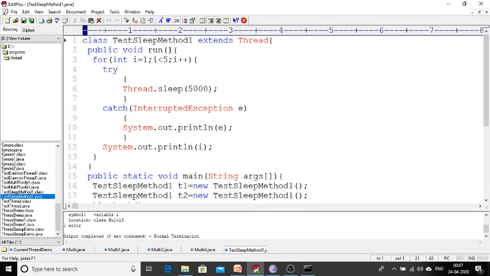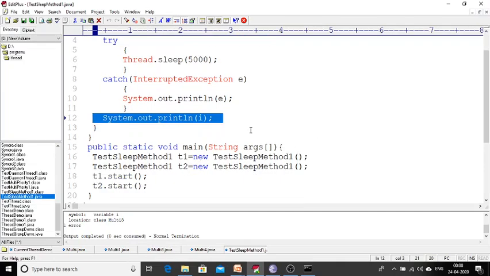In the same program, my class extends the Thread class, and in the run method I am making the thread sleep for 5000 milliseconds. If anything happens with respect to this sleeping, the compiler is going to generate an exception, the InterruptedException, and I catch that exception and print the error. If nothing happens, then why did I initially not get the output, and get it later on? Because first the thread sleeps for 5000 milliseconds, and after that the value is printed.